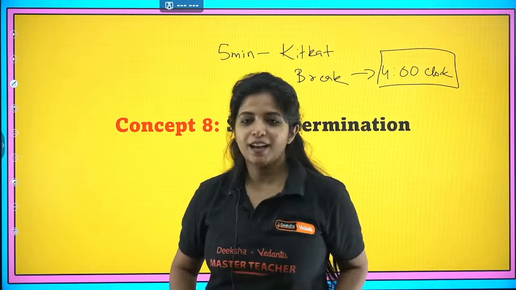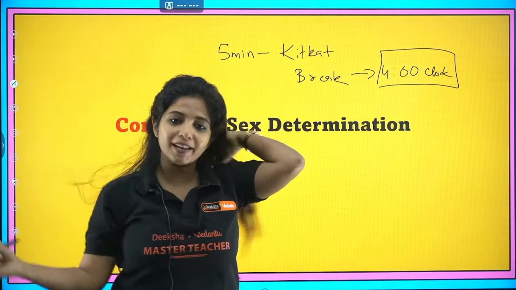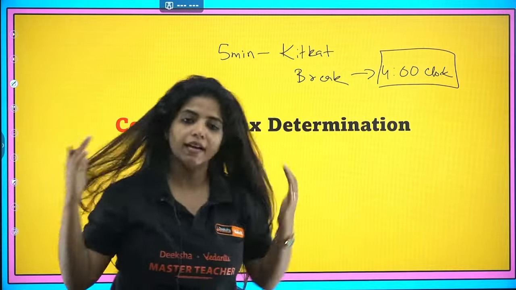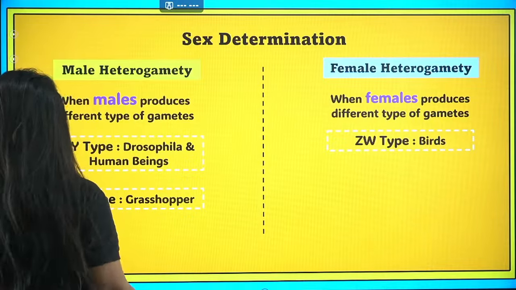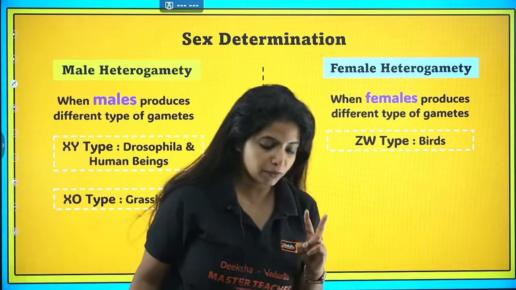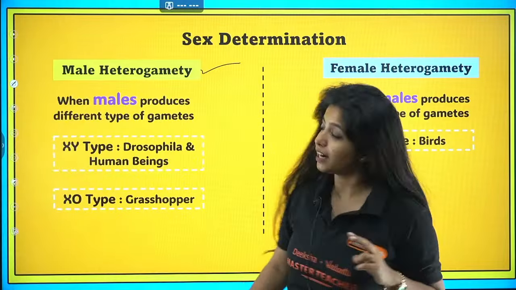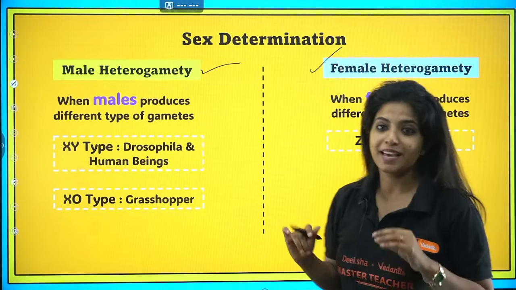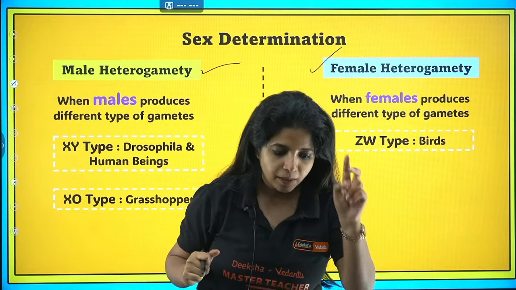Exactly. Chalo fir, full Josh, we are going to go ahead with sex determination in the case of organisms, and it is a very fun topic. It's super easy, it's super fun. Let's see what's in there. So there are two types of things. One is male heterogamety, and the other one that we have is female heterogamety. Male heterogamety means males are going to produce two type of gametes.